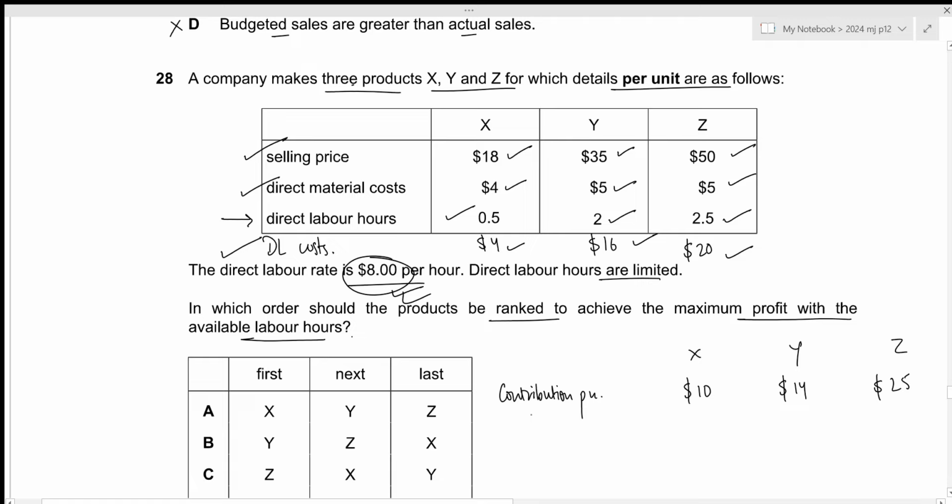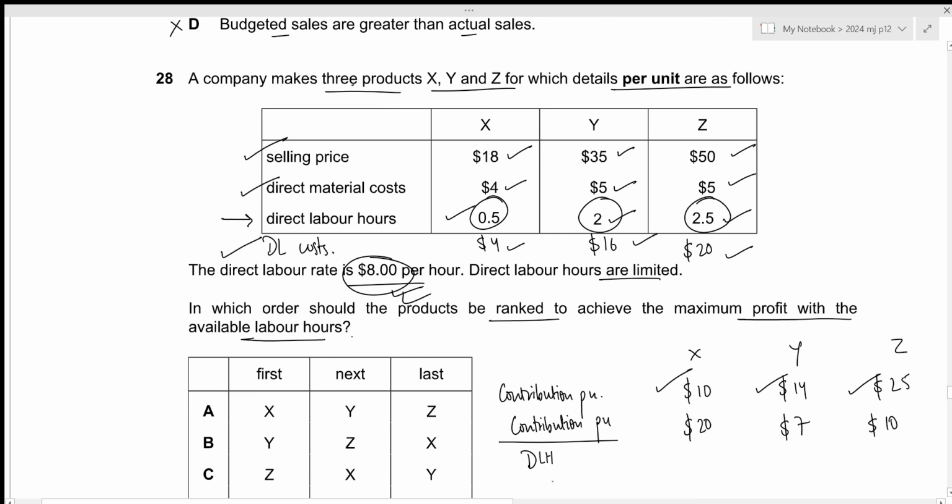Now we need the contribution per unit divided by the limited factor, which in this case is direct labor hours. So for product X, that will be 10 divided by 0.5, which results in 20. For Y, that will be 14 divided by 2, which results in 7. And for Z, that will be 25 divided by 2.5, which results in 10.